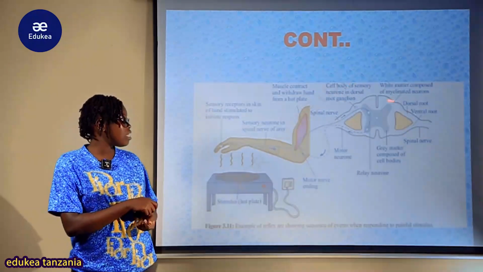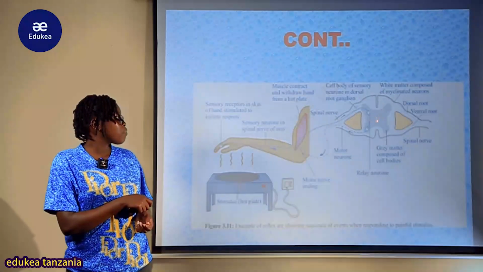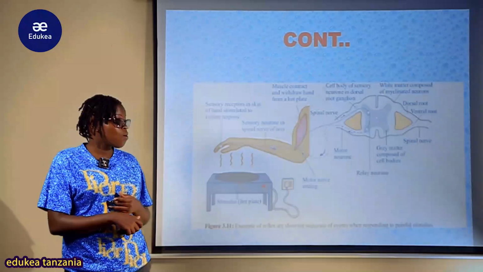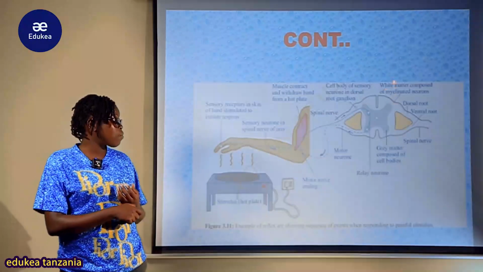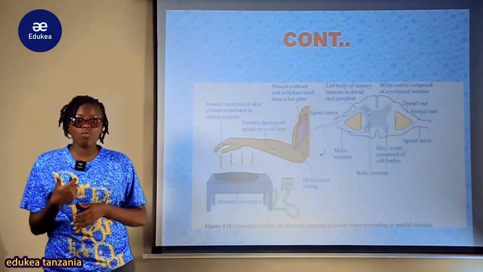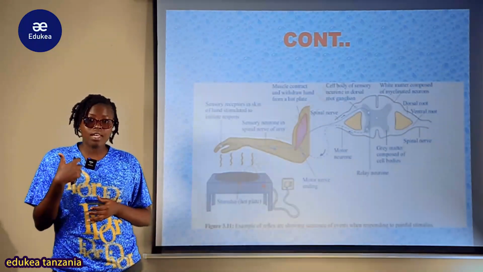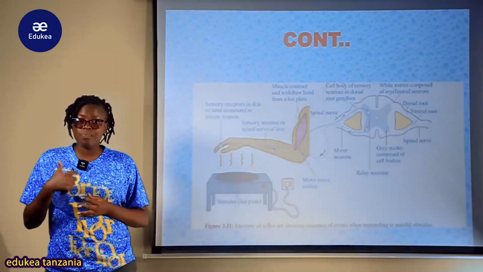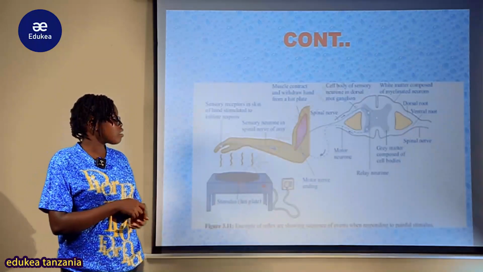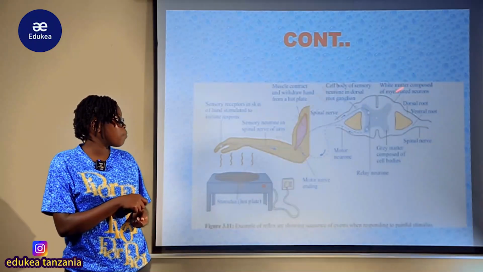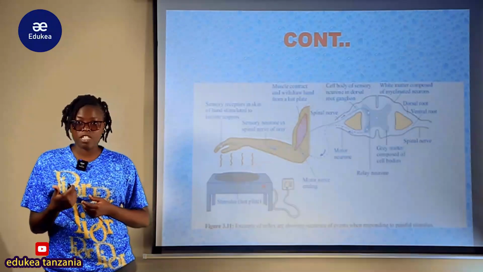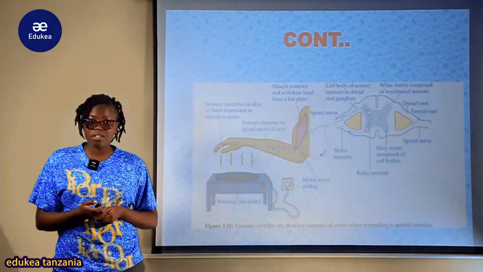Here are other components of the spinal cord that we have already discussed. This one we have looked at: this here is gray matter, and the white part is white matter. And why is gray matter gray? Because of the concentration of the cell bodies of the neurons. And here is white matter, which is white due to the myelin sheath of the nerve fibers, which helps in insulation of the axon, as well as in increasing the transmission of the nerve impulses, to ensure that the information is transmitted very rapidly, so as to make sure that a person becomes safe from that particular detected stimulus. And also we have looked at the dorsal root, where the sensory nerve enters, and the ventral root, below, where the motor neuron leaves the spinal cord to the effector organ, to ensure that an appropriate response is taken.